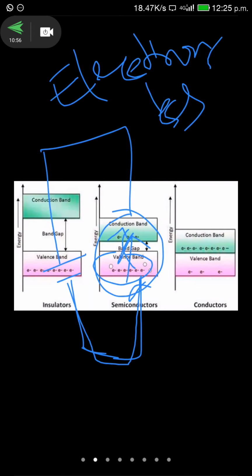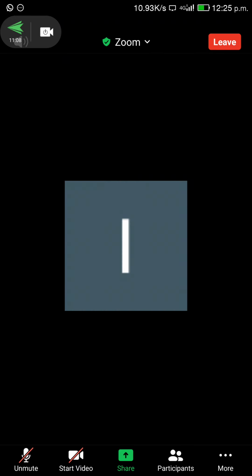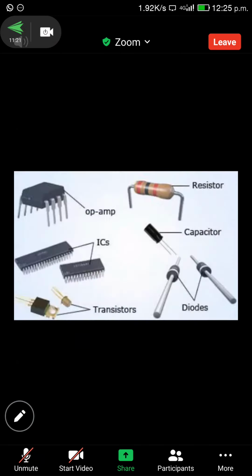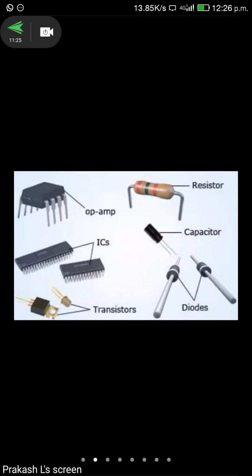Semiconductors, conductors, and insulators. Now we are going to enter into semiconductor devices, semiconductor diodes. These are the types of semiconductors.